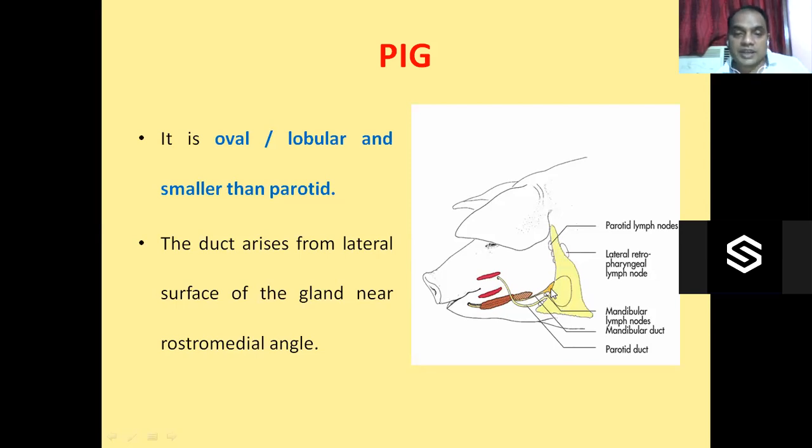This duct arises from the lateral surface of the gland, goes to the rostromedial angle of the gland, and opens into the caruncula sublingualis. So in the pig, it is oval or rounded in shape.